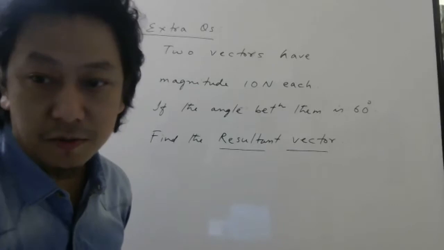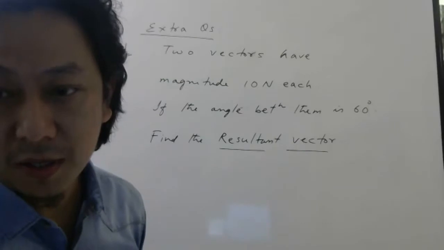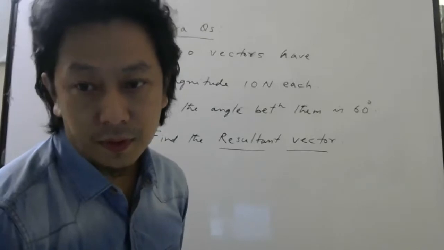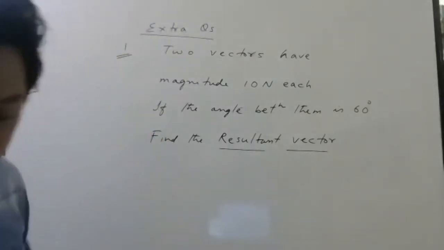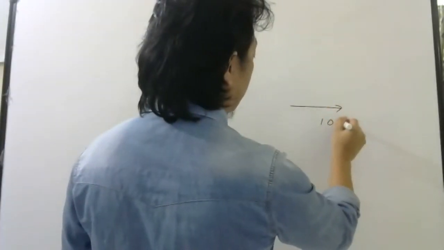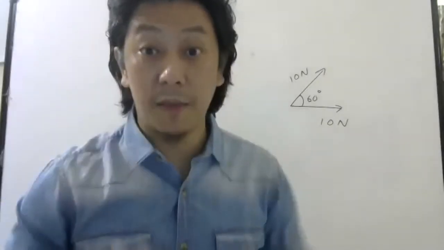(10√3) seems to be correct actually. 20 you are getting. What about others? Tabassum has got 300. 10√3. Okay. So let us find the answer. So first what you should do is you should have a diagram in your head. So they told there are two forces. Each one of them is 10 Newton. And angle between them is 60 degree. Right? So that is the diagram that you should imagine.